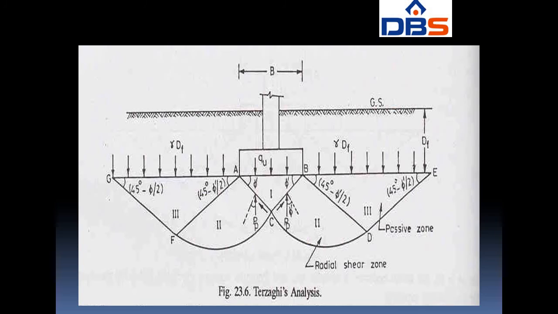The soil in this wedge, zone 1, remains in a state of elastic equilibrium. It behaves as if part of the footing itself. It is assumed that in the first zone, angle CAB and angle CBA are equal to the angle of shearing resistance phi dash of the soil. The sloping edges AC and BC of the soil wedge CBA bear against the radial shear zones CBD and CAF, zone 2.